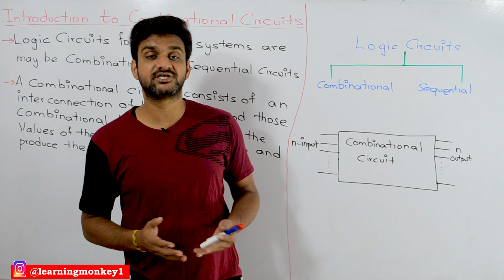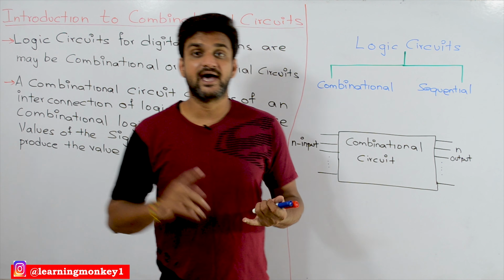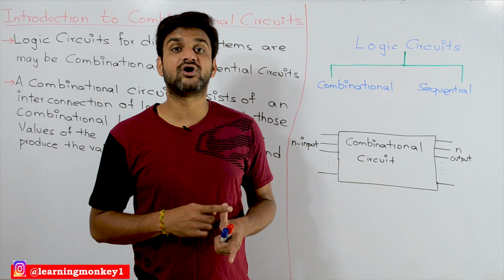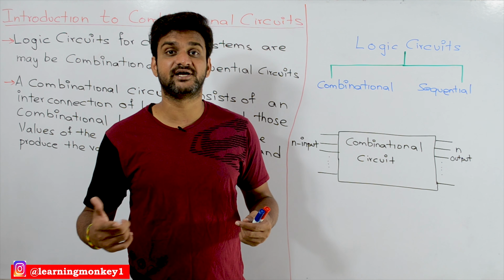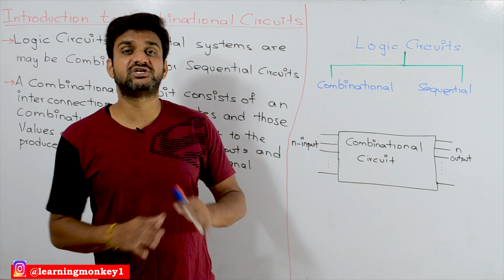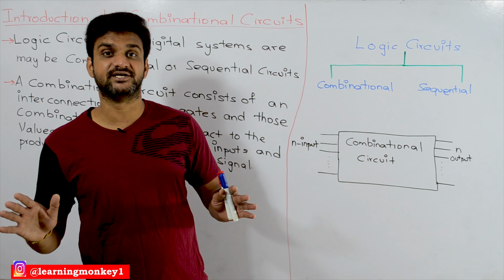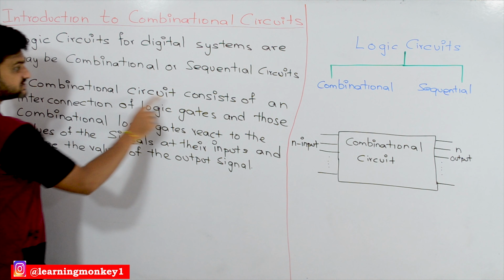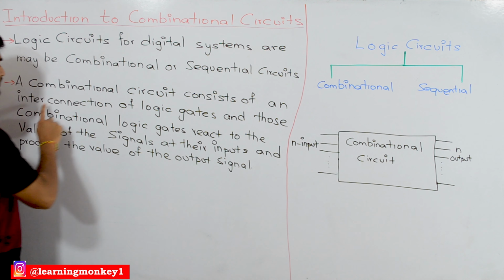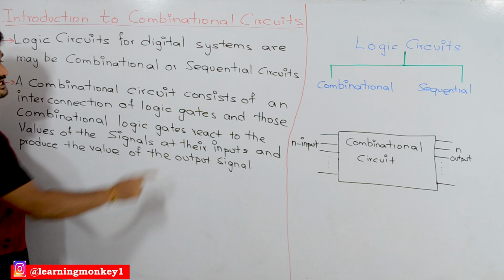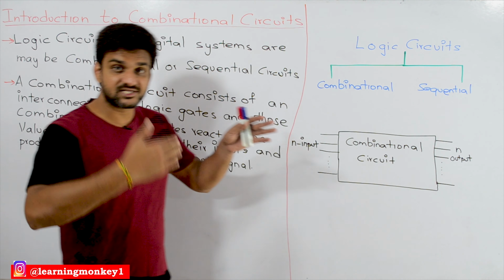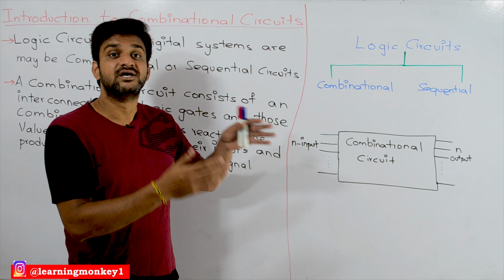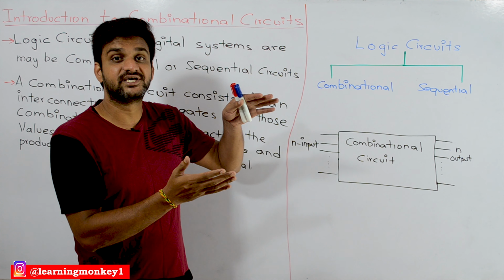They are AND gate, OR gate, NOT gate, NAND gate, NOR gate, XOR gate and XNOR gate. So a combinational circuit interconnects different types of logic gates.